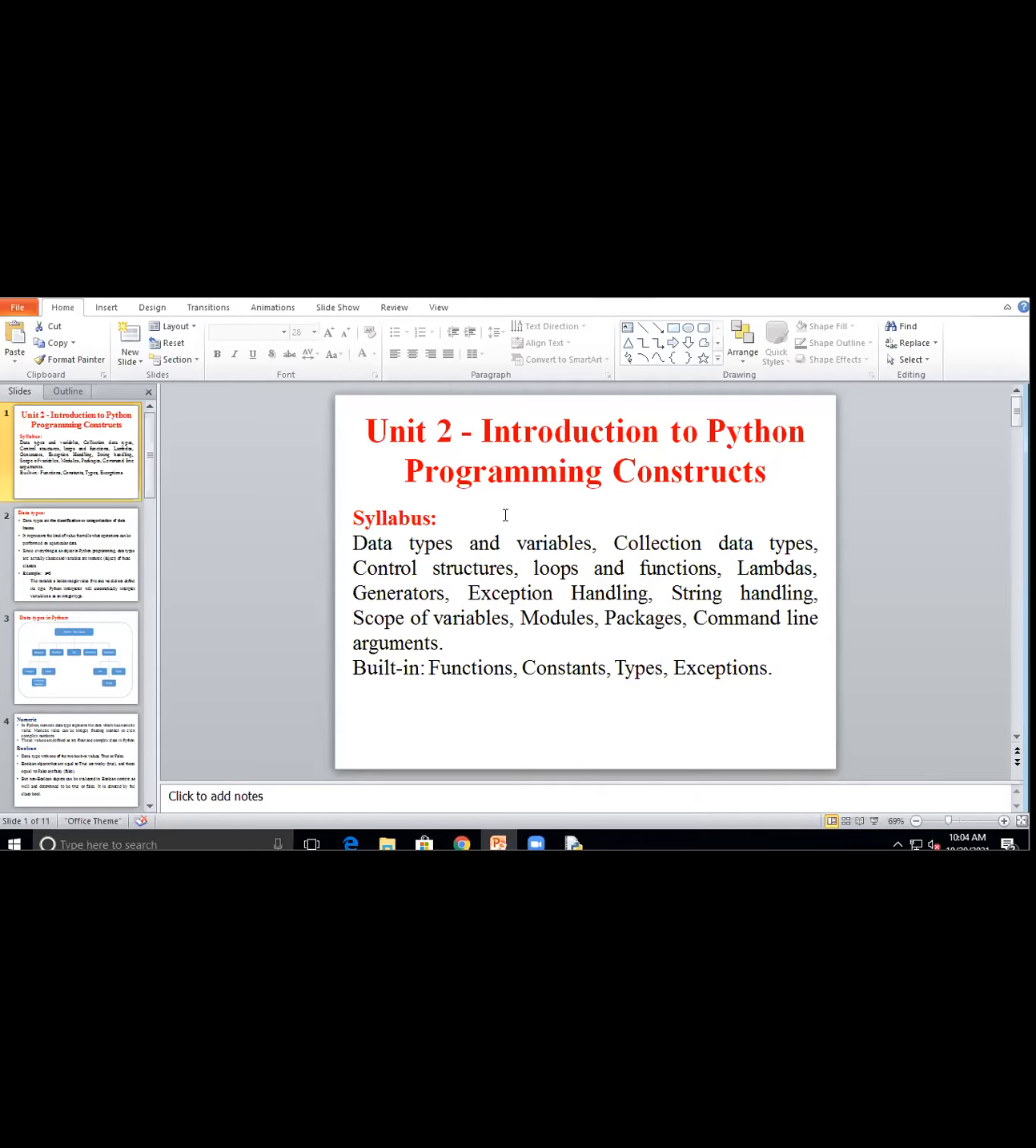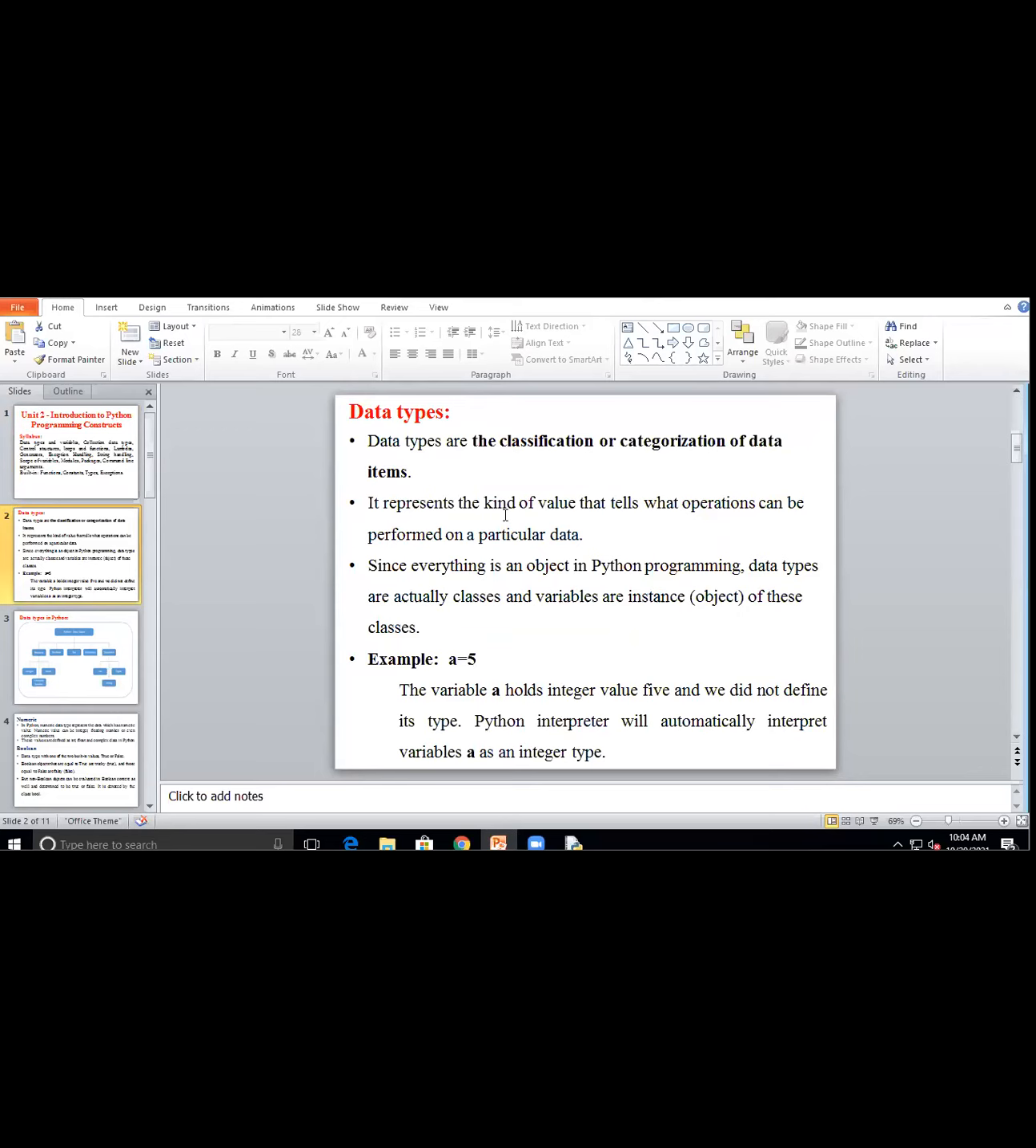Okay. Today we will start with our second unit, that is Introduction to Python Programming Constructs. The content of our syllabus is data types and variables, collection data types, control statements, loops and functions, lambdas, generators, exception handling, string handling, scope of variable, modules, packages, command line arguments, and built-in functions. In that, we will see the constructs, types, exceptions. So, what is a data type?